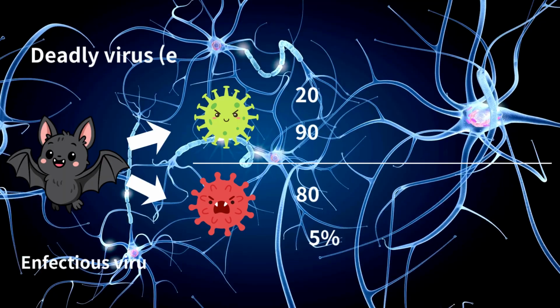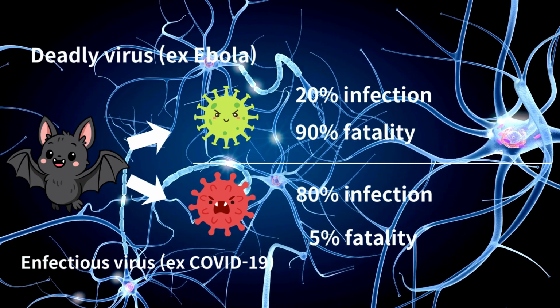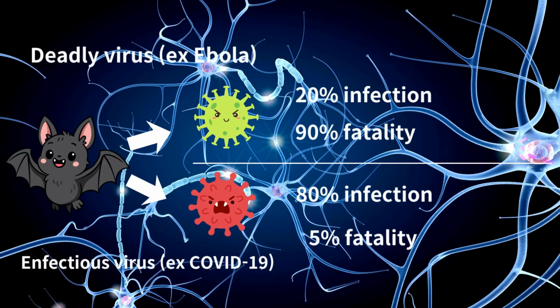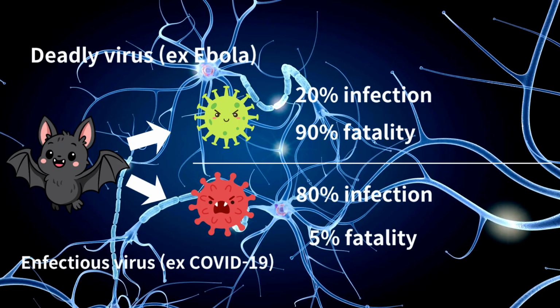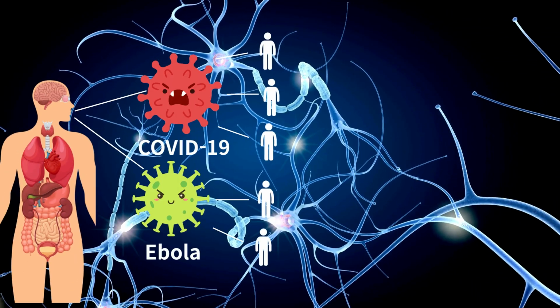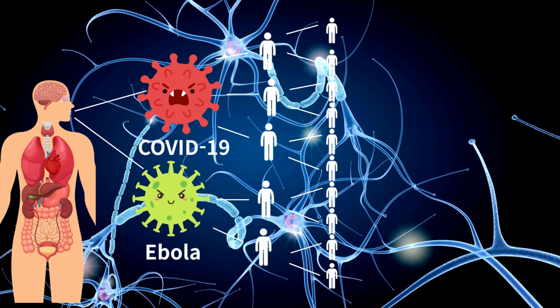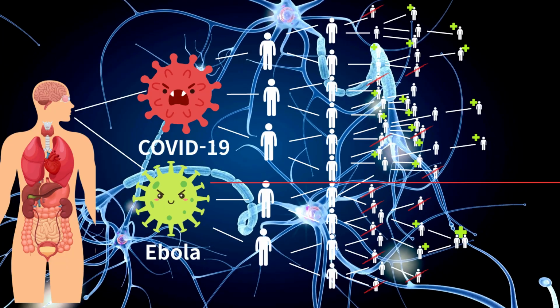Infectious viruses are highly contagious and have a low fatality rate. On the other hand, deadly viruses are less contagious and have a high fatality rate. So this is how the virus has evolved. The Ebola virus chose death over pain. The coronavirus chose pain over death. This allowed us to know infectious and deadly viruses.